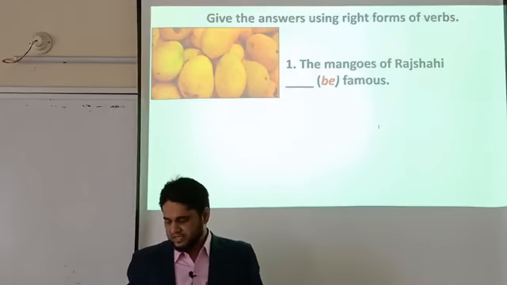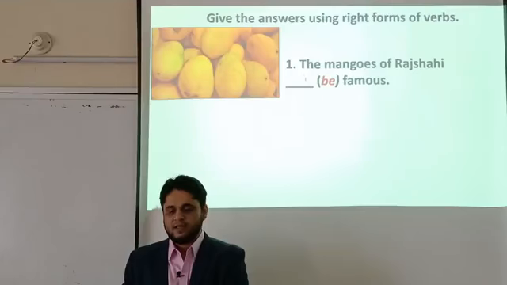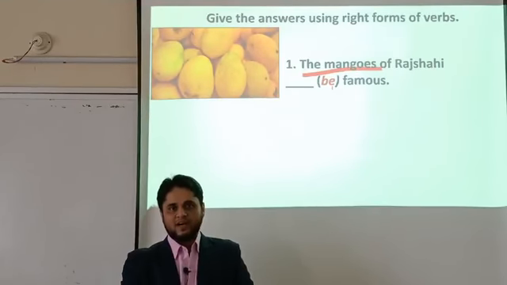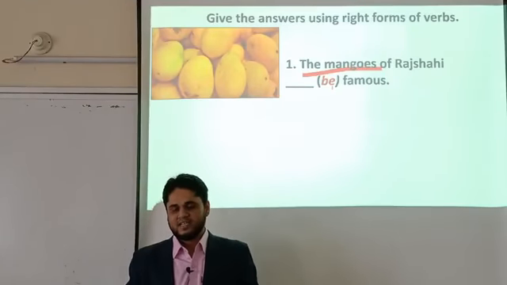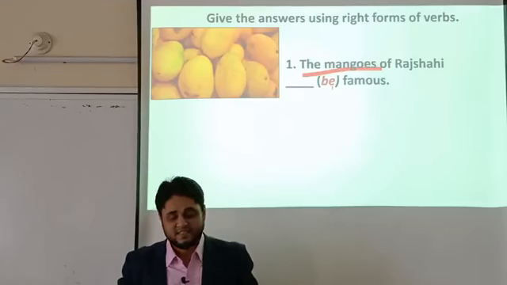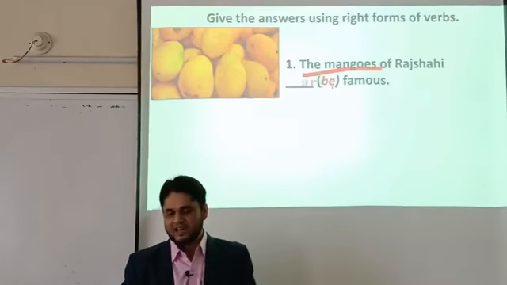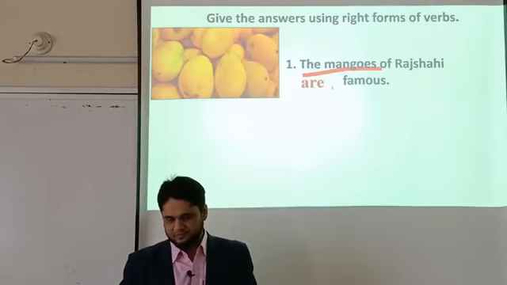The rule is you have to first focus on the subject. Here the subject is the mangoes. The mangoes is plural, so the verb will also be plural. In be verbs we can see the plural verb may be are or were. As it is present tense, the plural verb will be are. The right answer will be are here. Yes, the mangoes of Rajshahi are famous.